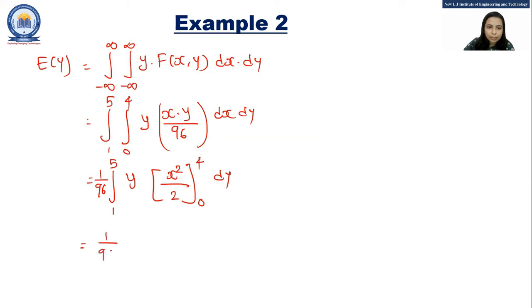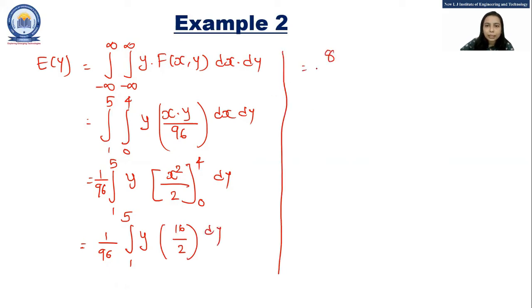So 1 by 96 integration from 1 to 5 y into 16 divided by 2 dy. So that would become 8 divided by 96 integration from 1 to 5 y dy. Sorry, that would be y square, because y into y, here also y square and here also y square.